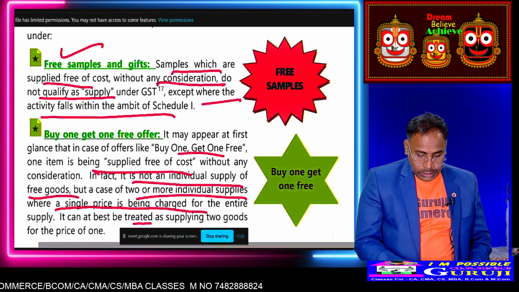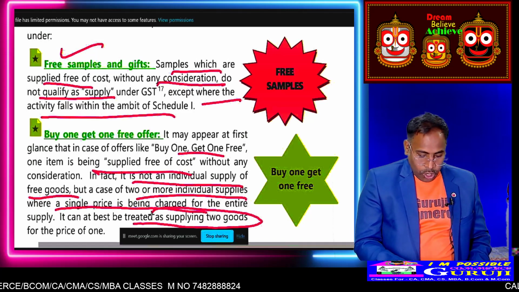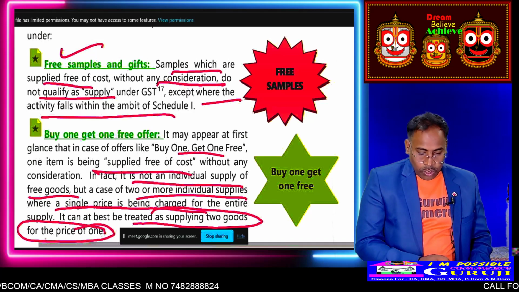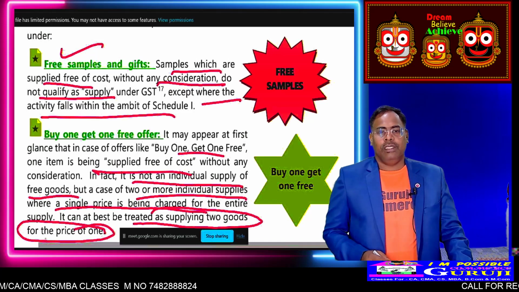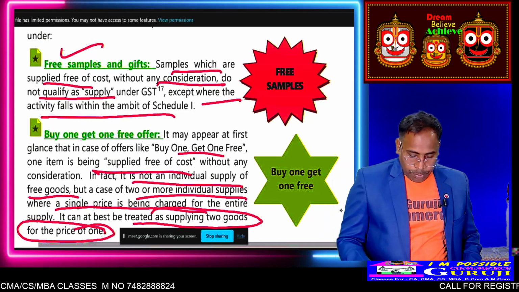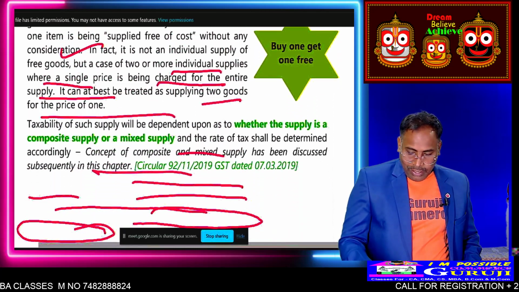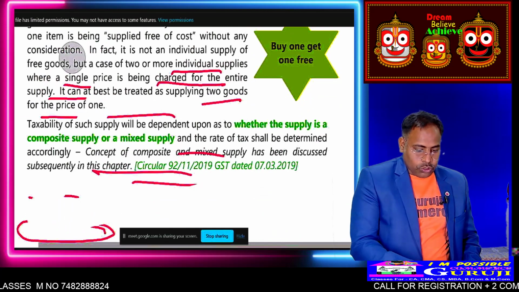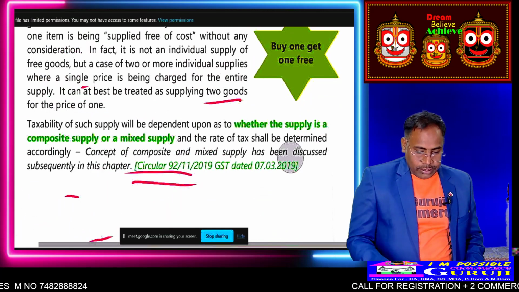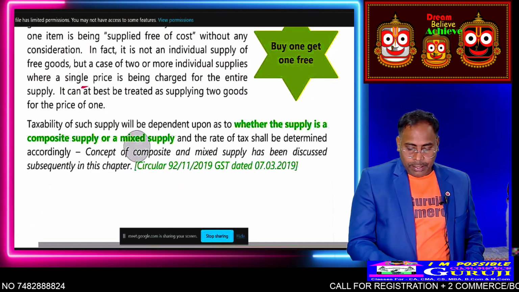So it is treated as supplying two or more goods for one price. So it is also called supply or no? It is called mixed supply.